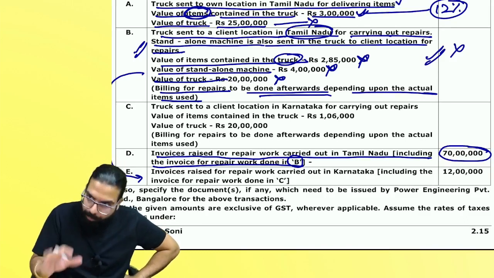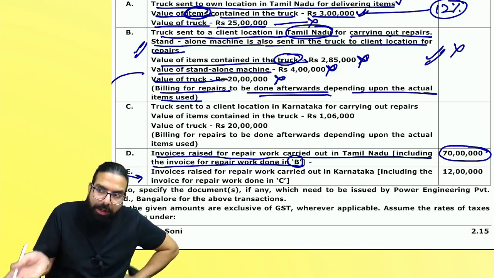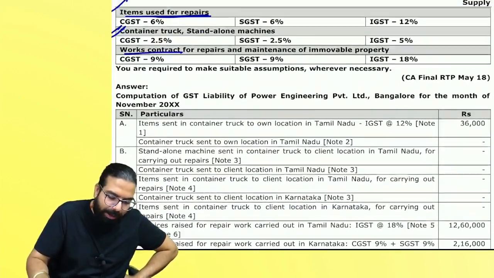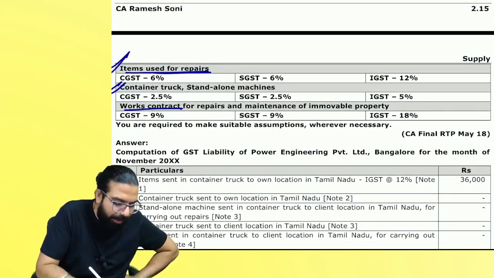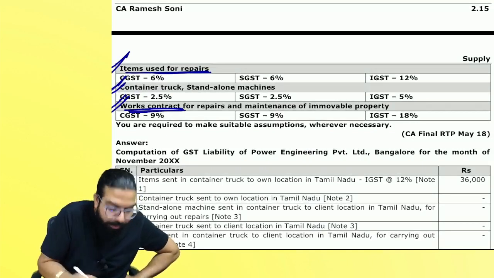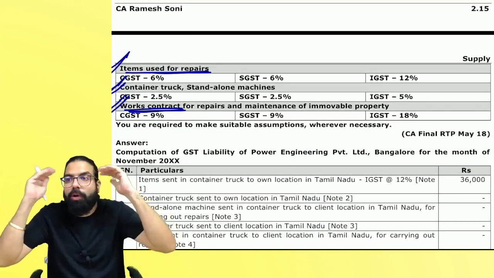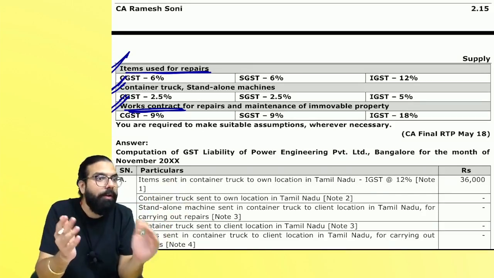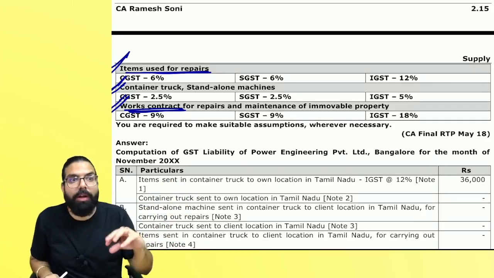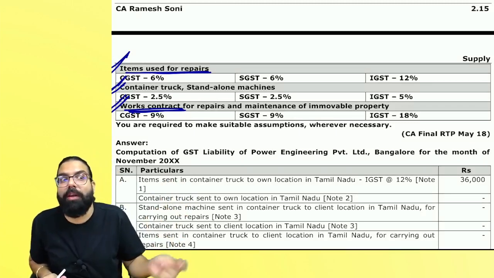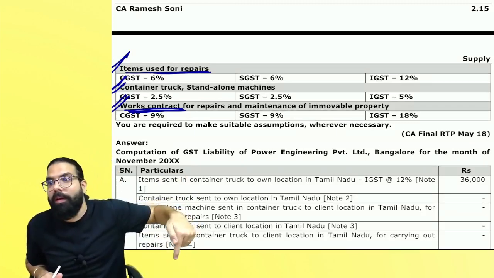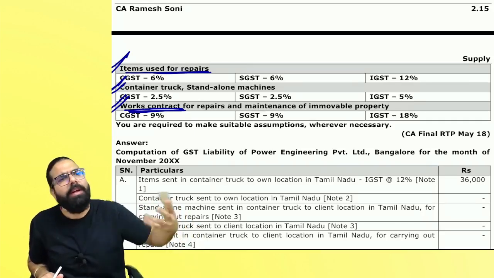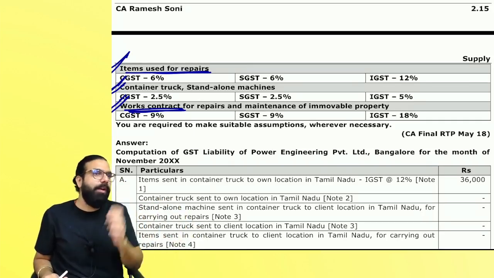So on total repair work, will GST come? You are in Karnataka, did the repair in Tamil Nadu: CGST, SGST or IGST? So on 70 lakh, IGST will be what? Items used for repair, container truck, or it's a works contract. Student who did not know the concept thought, what is works contract over here? It's not repair. You are giving material also, you are giving service also. It's a works contract service, and that property is immovable. So whenever you do immovable property related work, it's a works contract service. Can I go ahead, everyone?